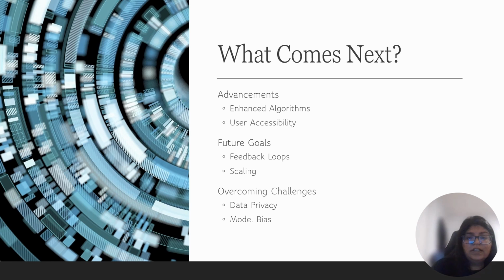Overcoming challenges. We have data privacy and model bias. There could be worries regarding the security and handling of personal information that users provide or that the tool collects during its operation. Models can unintentionally learn biases present in the training data, leading to unfair or inaccurate classification.